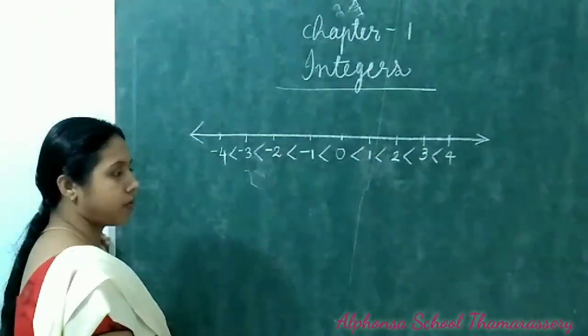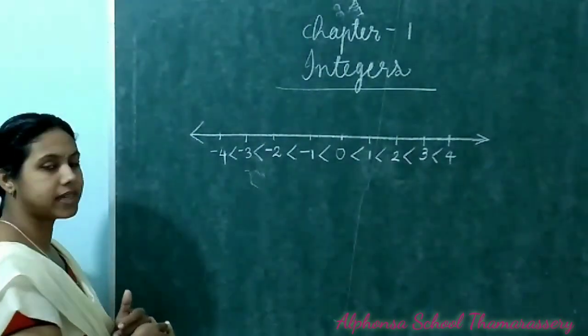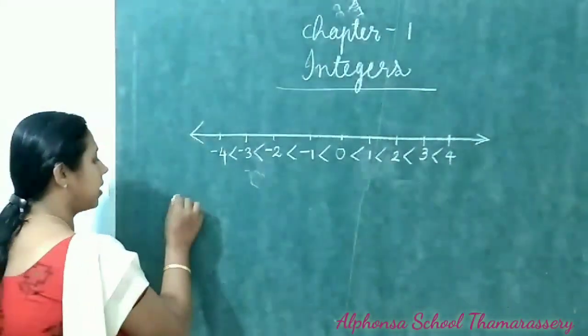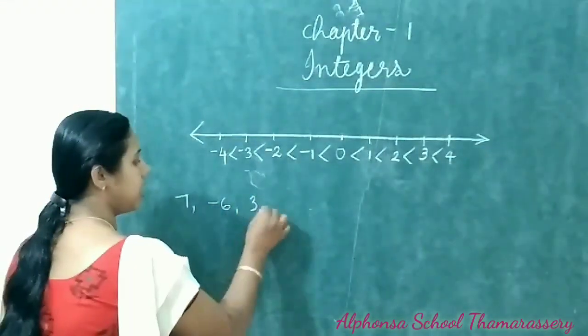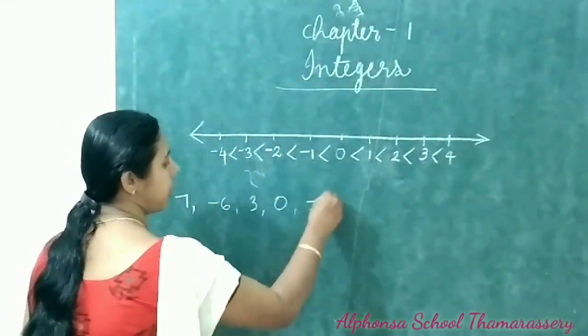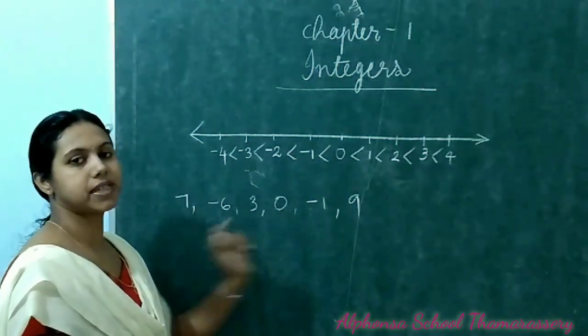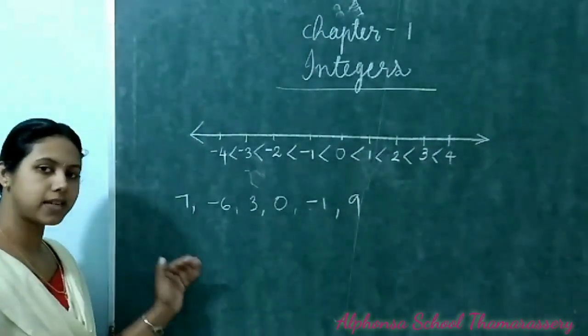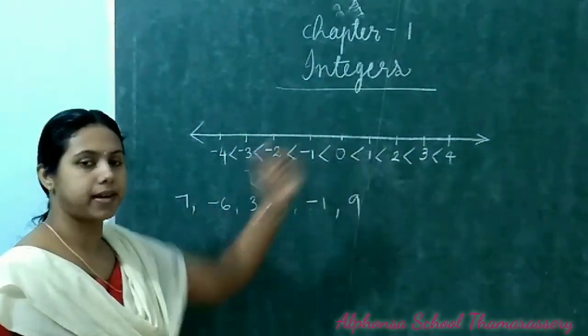And let us see a few more questions. I give you some numbers. You just arrange the numbers in ascending order. The numbers 7, minus 6, 3, 0, minus 1, 9. Arrange these numbers in ascending order. Ascending order means we want to arrange the numbers from smaller number to bigger number.